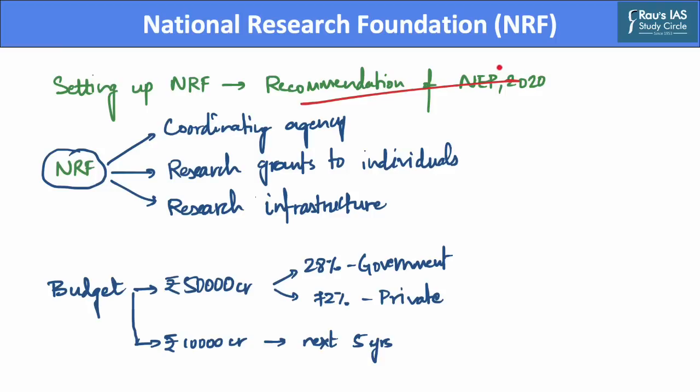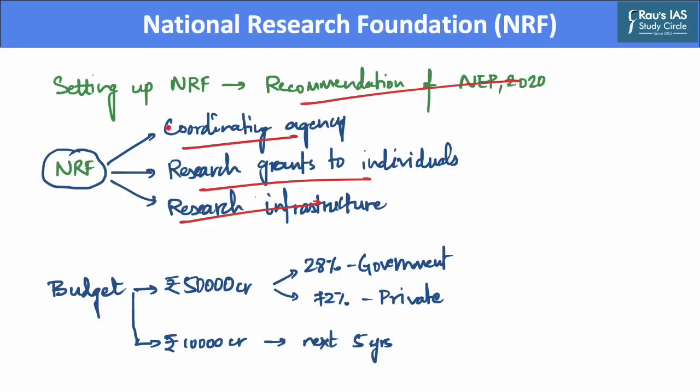The National Research Foundation intends to act as a coordinating agency between researchers and various government bodies and industries, thus bringing the industry into the mainstream of research. In addition to providing research grants to individuals, the National Research Foundation also plans to seed, grow, and facilitate research in Indian universities. It also aims to fund research infrastructure and researchers in the country.